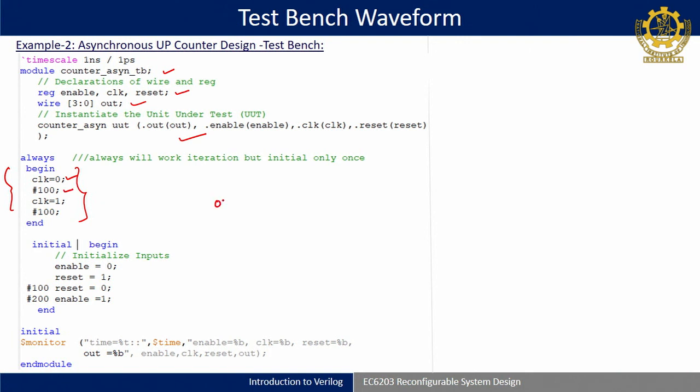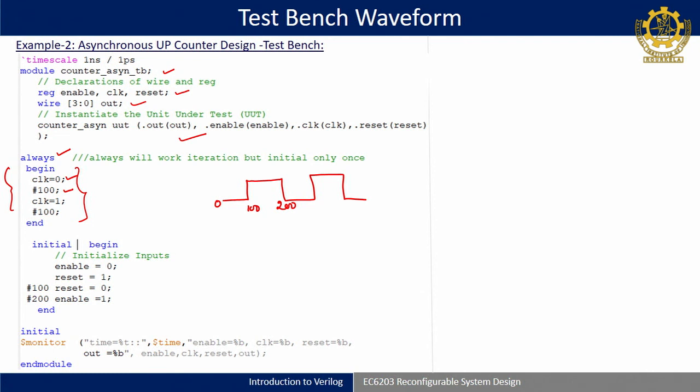So, after 0 till 100 nanoseconds it is 0, then it will become 1, and till 200 it will be 1, then it goes like this continuously because it is an always block. You can also write #100 clock is equal to not clock, that is also okay. This is how to generate a clock.